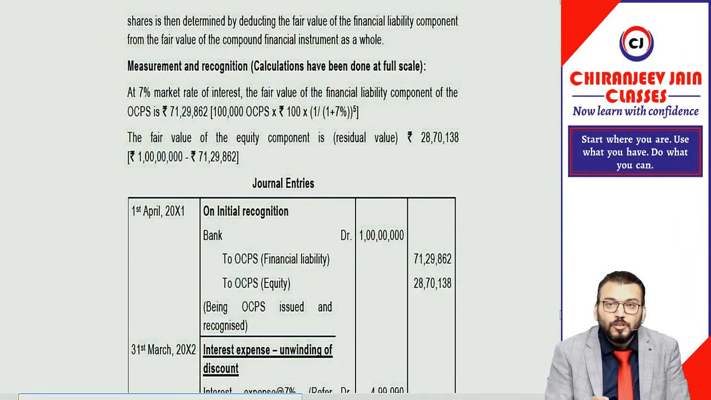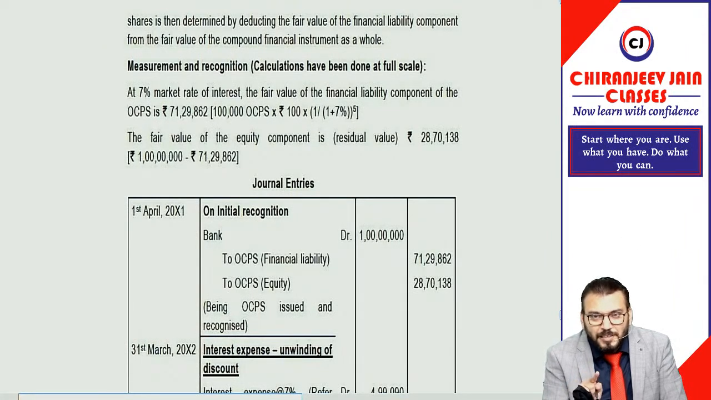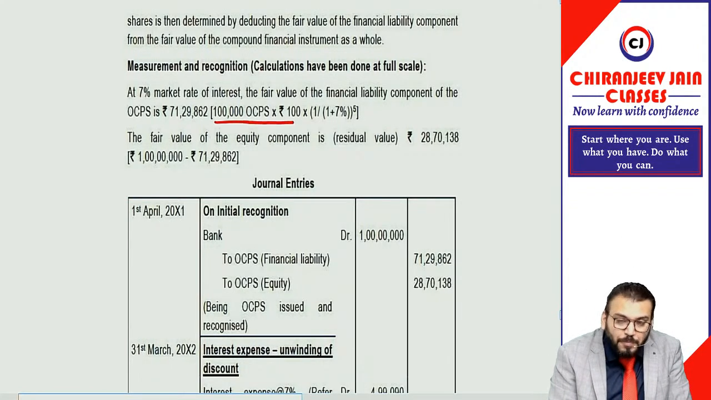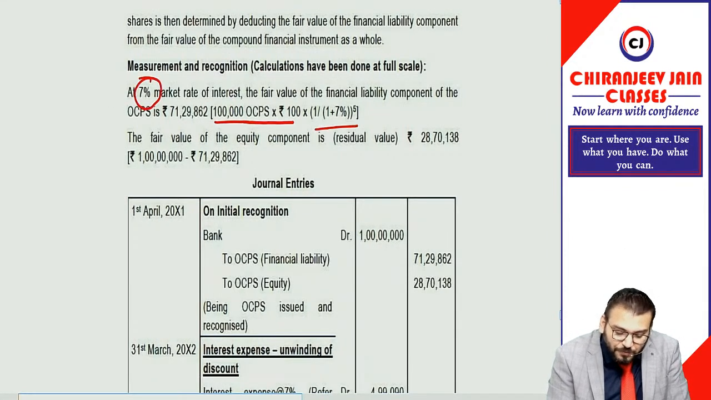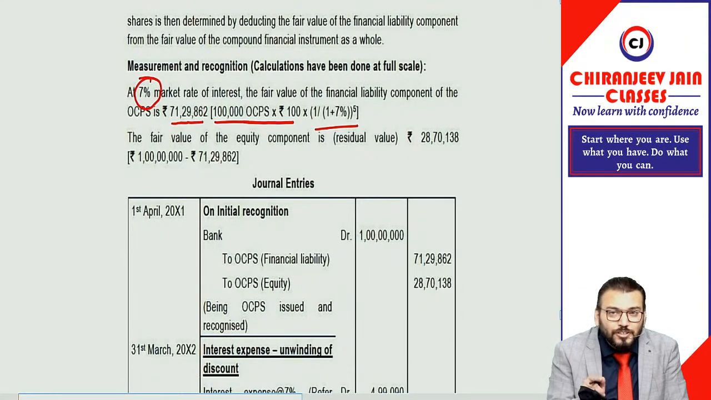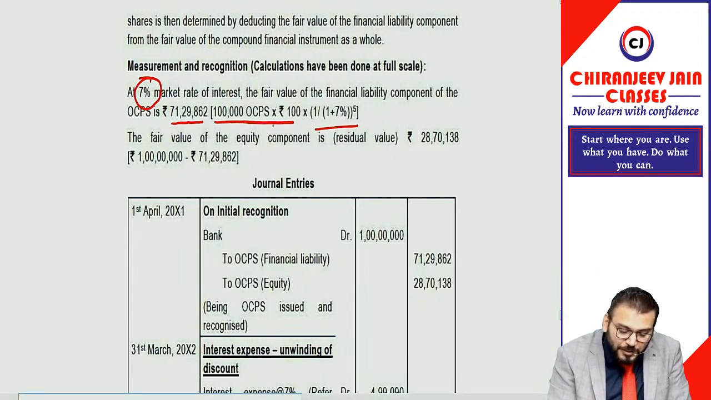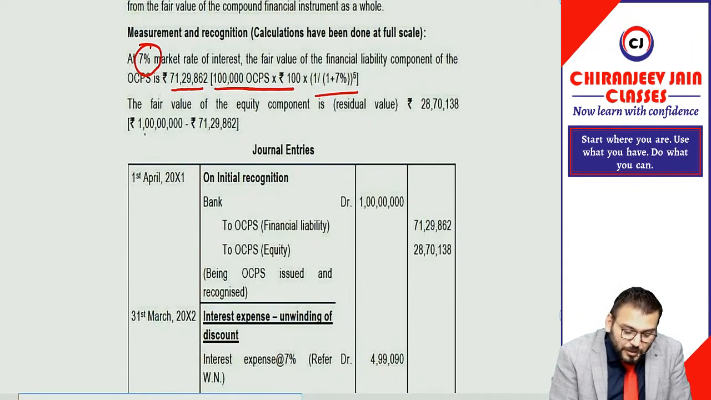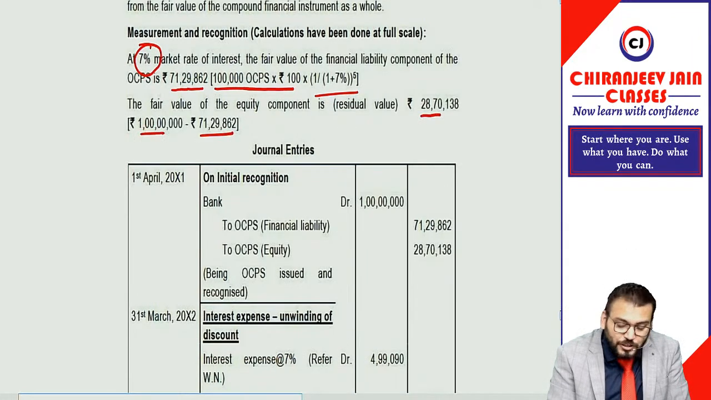The fair value of the liability will be the present value of the principal amount, the redemption value. Redemption value is 1 lakh shares, redeemable at par into 100. If you find the present value at the 7% market rate of interest, payable after 5 years, it will be 71 lakh 29,862. Why has dividend not been considered for contractual cash outflow? Because dividend is non-cumulative, there is no obligation to pay any dividend. Therefore, it will not be considered for the financial liability component. So the fair value of the liability component will be 71 lakh 29,862. What is the fair value of the equity component? This minus this, that is 28 lakh 70,138.